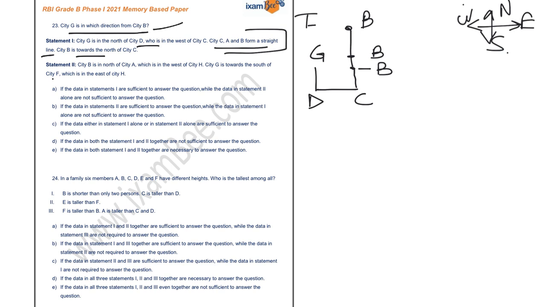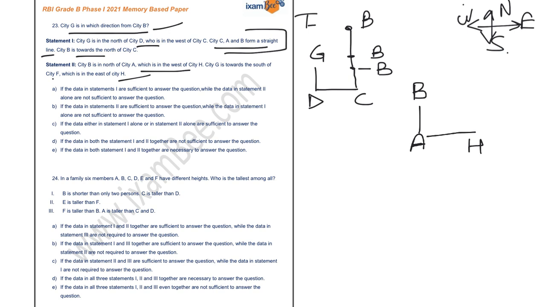So with the help of this, I am not able to determine in which direction city G is from city B. But if I consider my second statement, it is given that city B is in the north of city A. So accordingly, I can draw a diagram. This is city B and this is your city A. Now city A is in the west of city H, so I can draw my H over here.